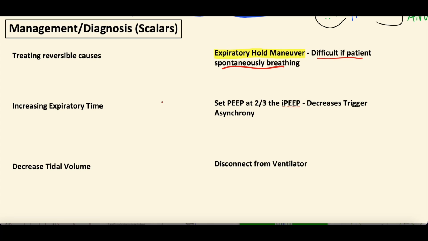And that's something important, right? Because treating reversible causes is a major way you can manage this. So the things we see this in, COPD and asthma are the two big ones, right? Because these have bronchospasm, bronchoconstriction, increased airway resistance is the name of the game in these. These patients have a really prolonged expiratory phase. In fact, in the diagnosis of COPD, prolonged expiratory phase is part of that diagnosis when they're not on a ventilator. You'll sit bedside and you'll have this inspiration and then this really long expiration.